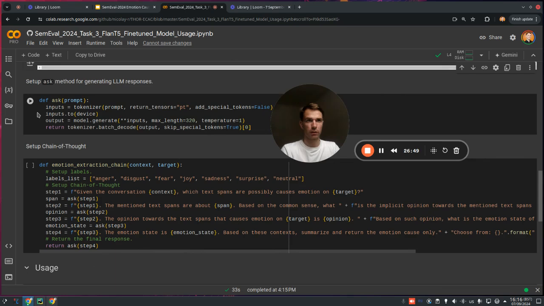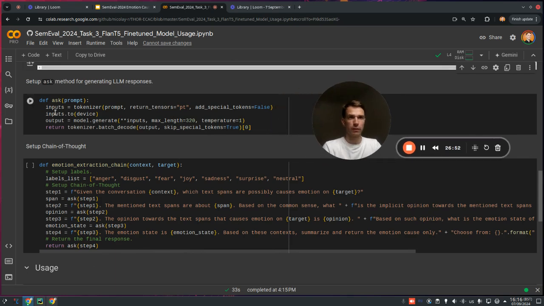Okay, so the next part is we have to initialize the code that is related to the questions that we're going to ask our model.